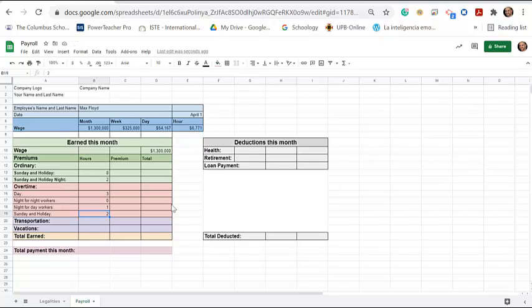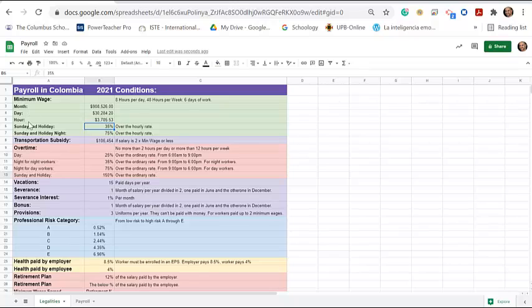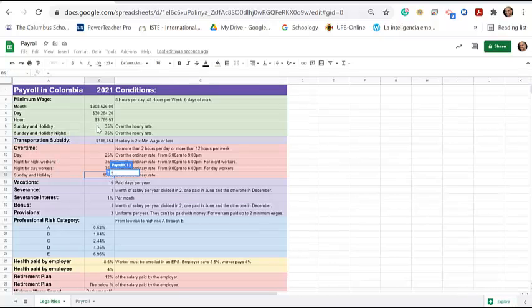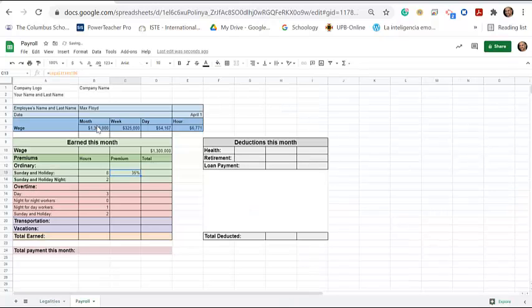Now let's see how much the premium is for each one of these. So on a Sunday and a holiday, we click here where it says premium, then we go to legalities. So look for the ordinary, and then Sunday or holiday is this one here, it's 35%. So let's go back here to payroll, then click there, hit equals. Then we go to legalities, and then we click the cell where it says 35%. Enter. Perfect.